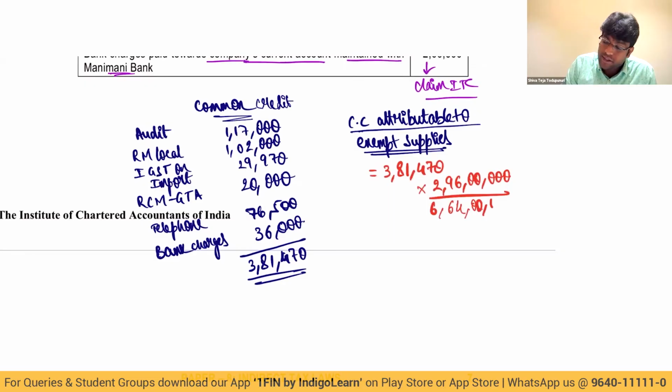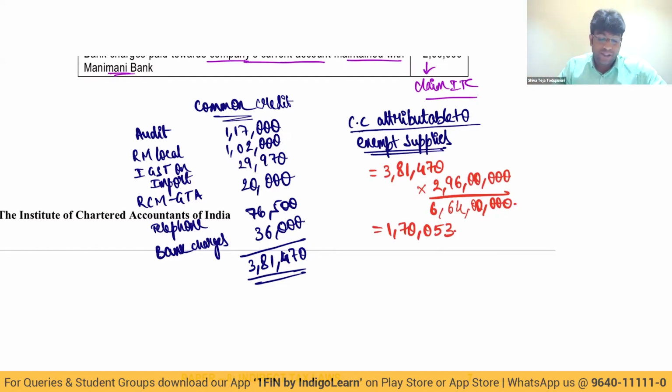Let me calculate. 2 crore 96 lakhs divided by 6 crores 64 lakhs into 381,470, which is coming to 1,70,053. This becomes my credit attributable to my exempt supplies.